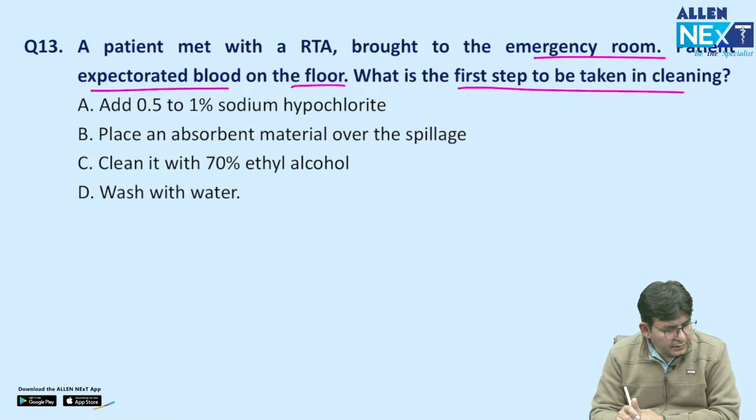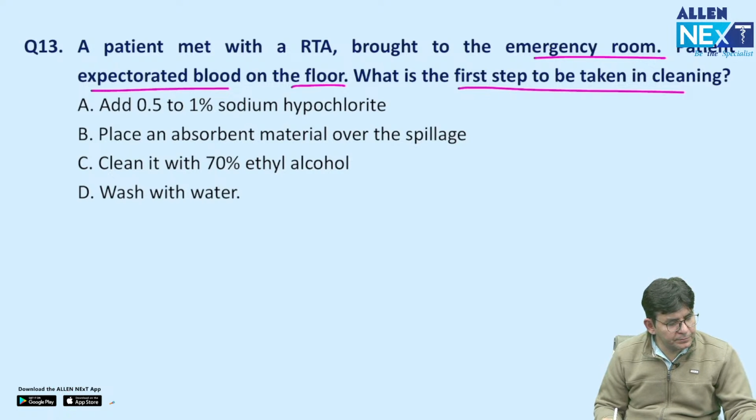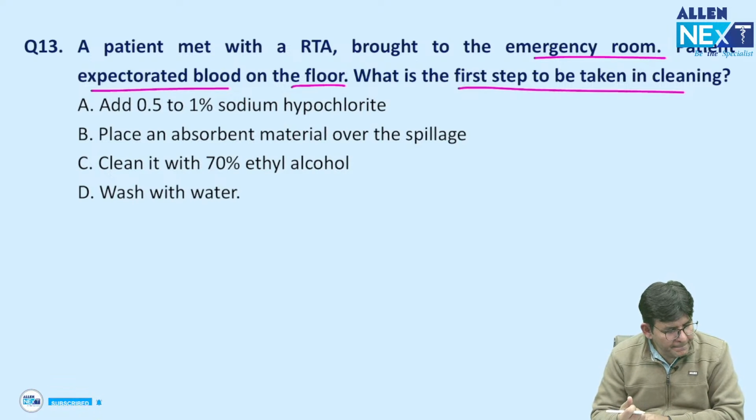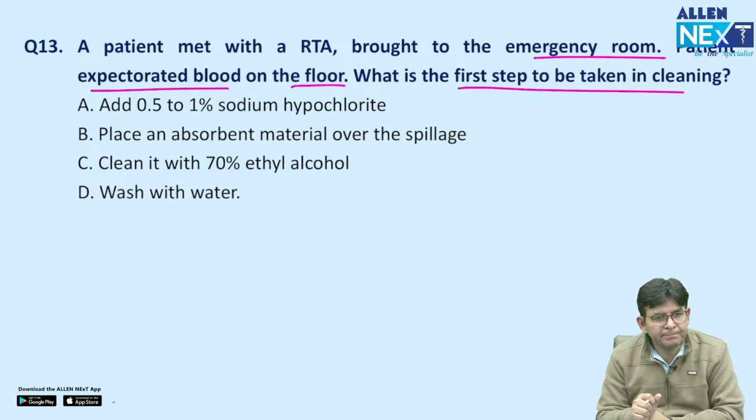Tell me. Adil says A. Add 0.5 to 1% sodium hypochlorite to this particular spill. Anil also said A. Anybody else wants to try? Puneet said B. Okay. Anybody else wants to try? Sayan said B. Fine. What else?